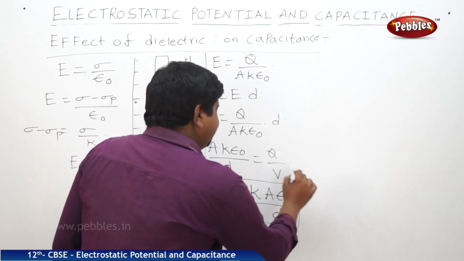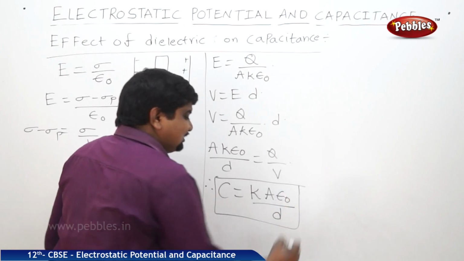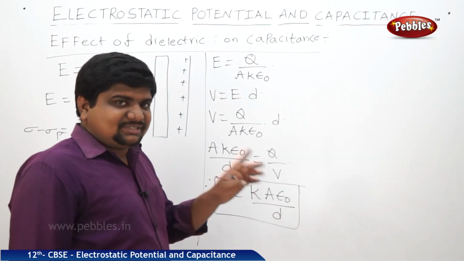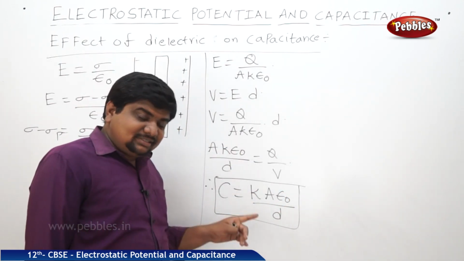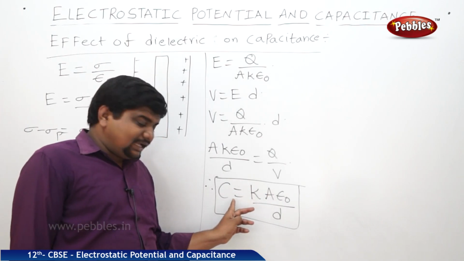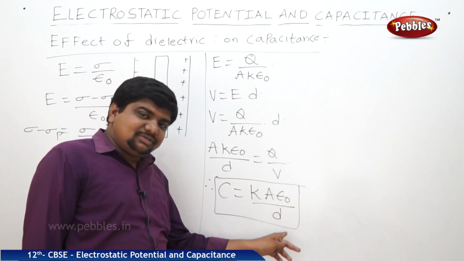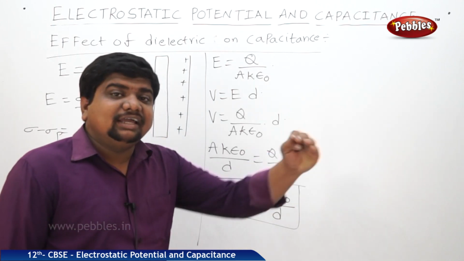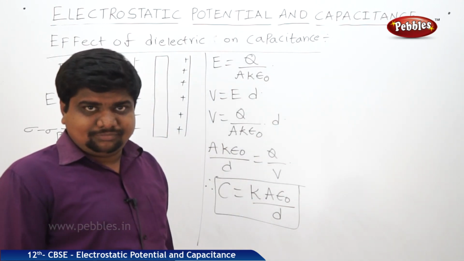We can see some differences in the expressions in the presence of dielectric and in the absence of dielectric. In the presence of dielectric, the capacitance will become K into A epsilon naught by D. What is this K? Dielectric constant.